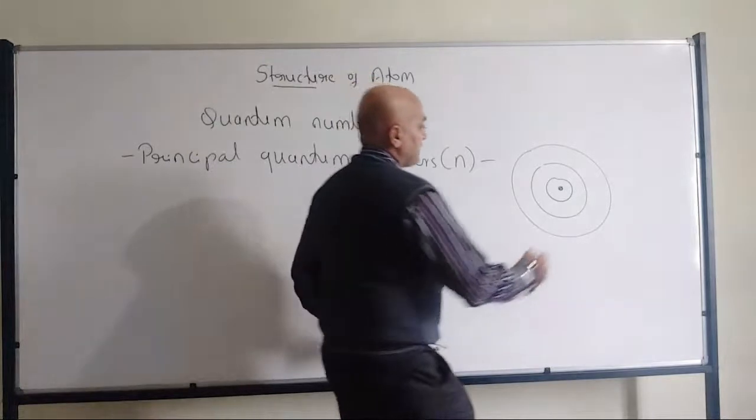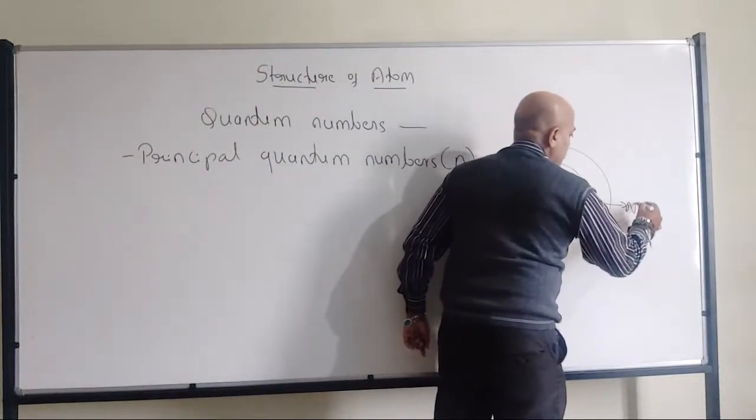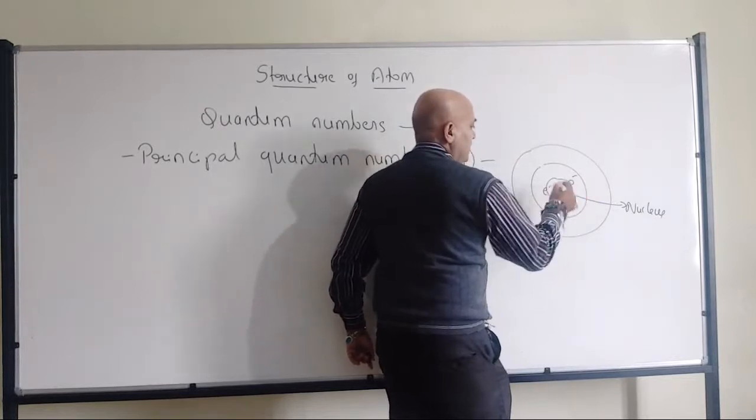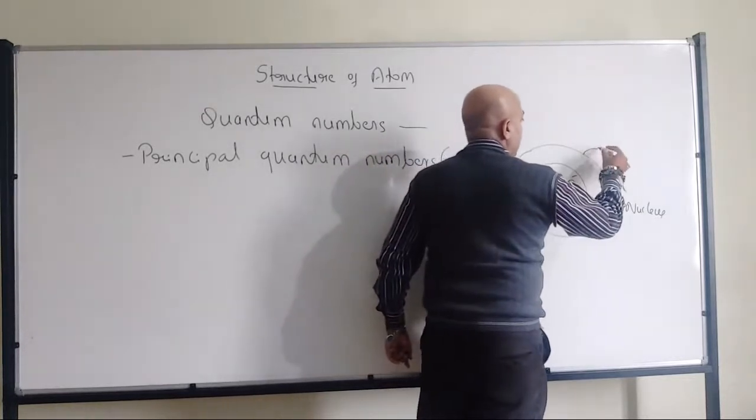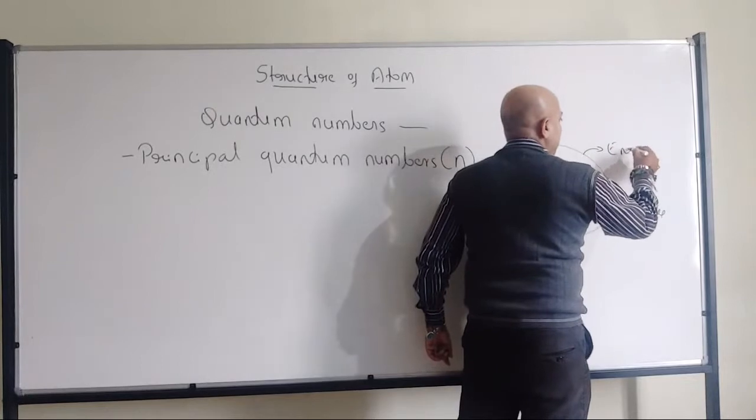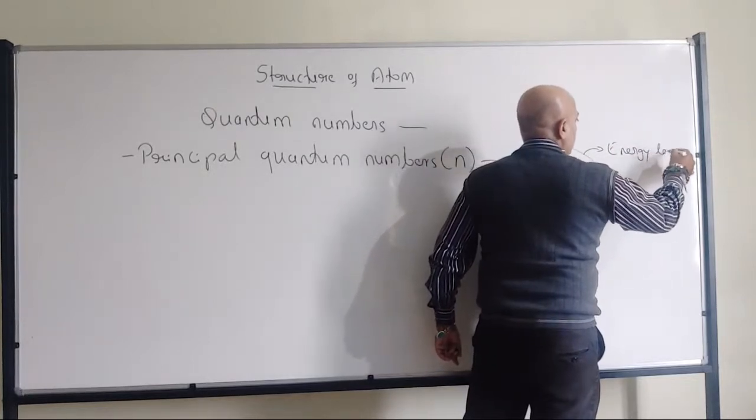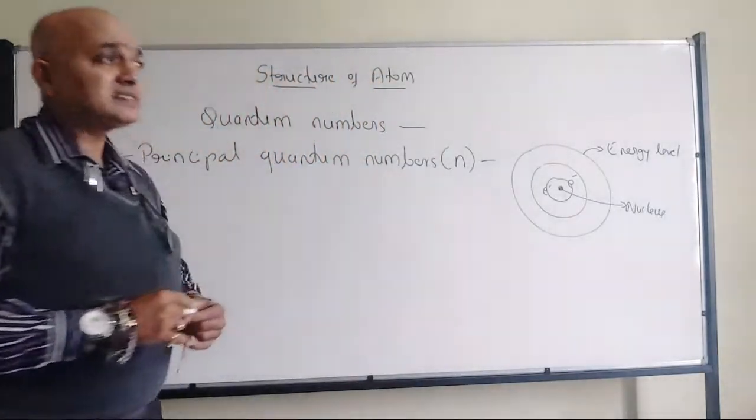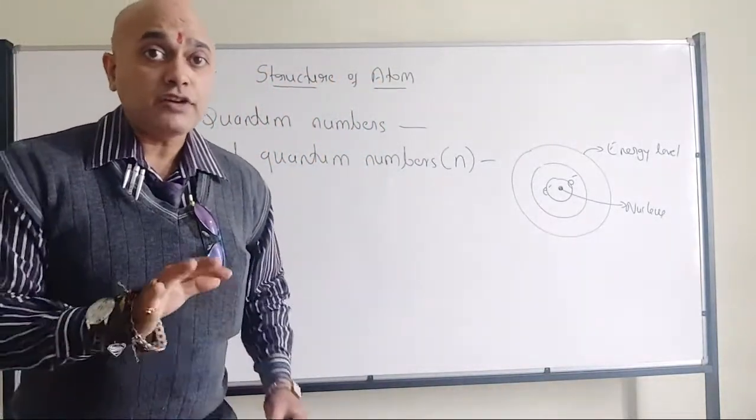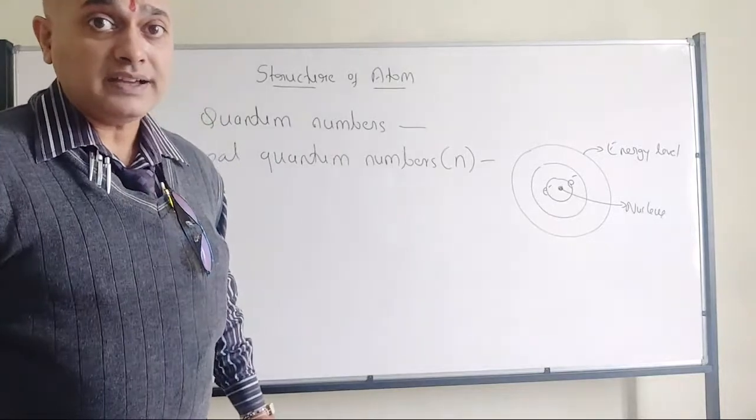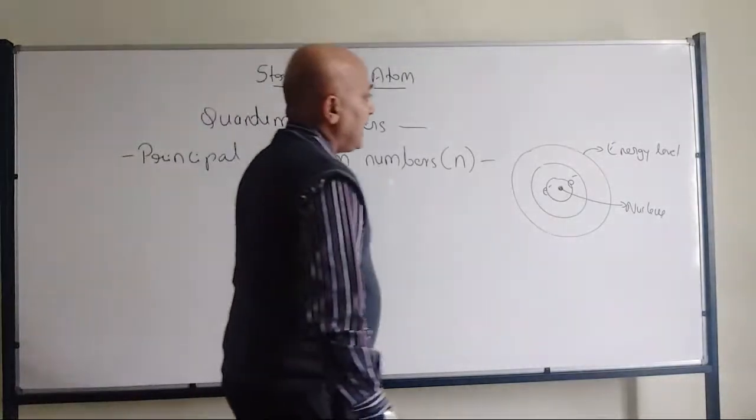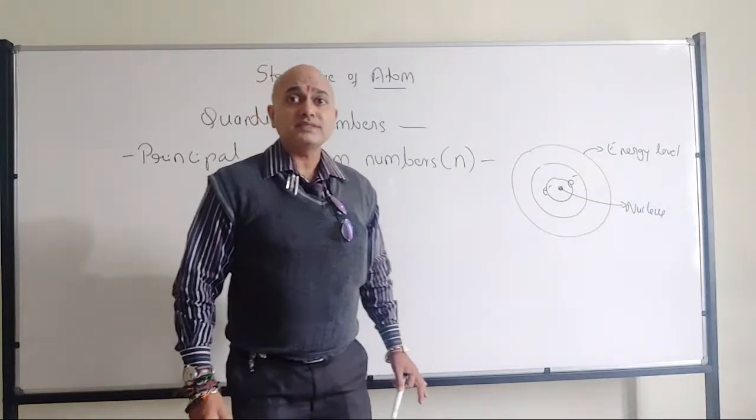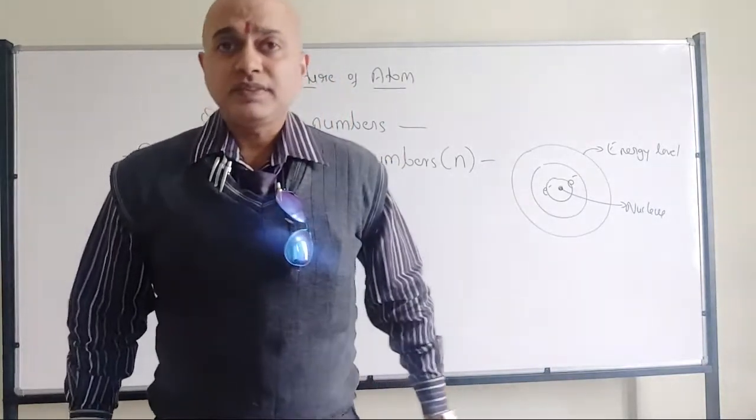Right? So where we have the nucleus and electrons revolving around the nucleus, that is called the energy level, or according to Bohr's atomic model, that would have been called an orbit. Now we are not going to use the word orbit here. Okay? So that's where we have the energy level, where electrons will be present around the nucleus.